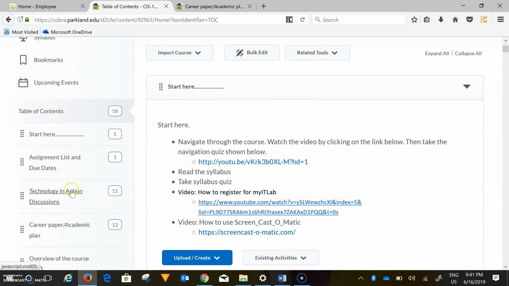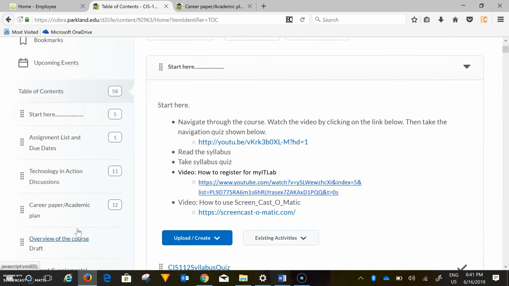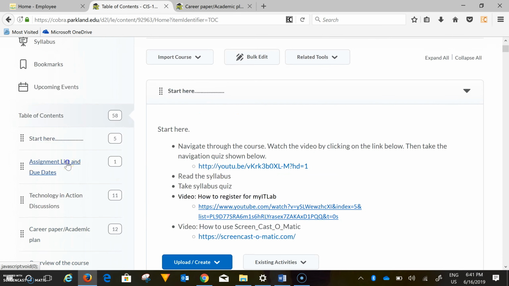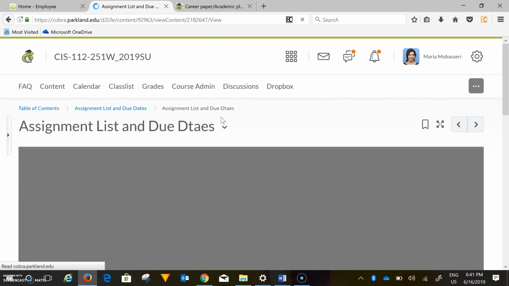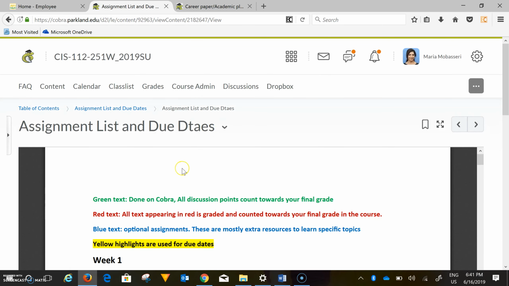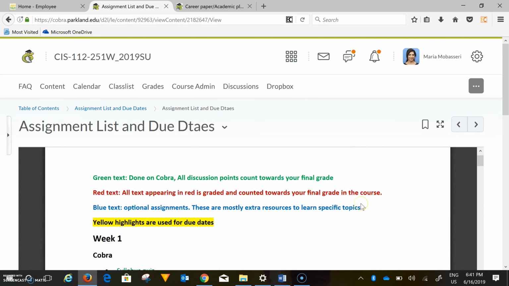The most important thing, the one thing that you always have to refer to, is the assignment list and due dates. To get to the assignment list and due dates, you're going to have to come over here, and you see that there is a link that says assignment list and due dates. If you click on it, you want to download this and keep it on your local disk on your computer. And you see that there is actually a guideline.